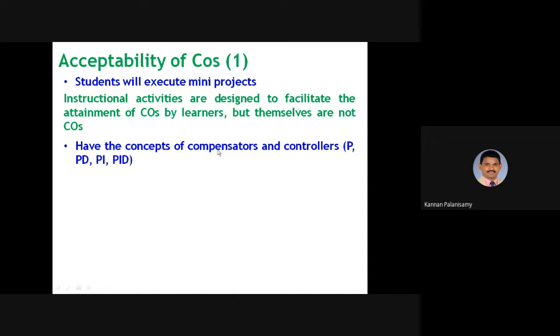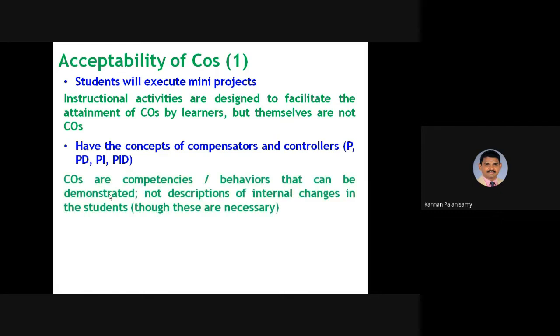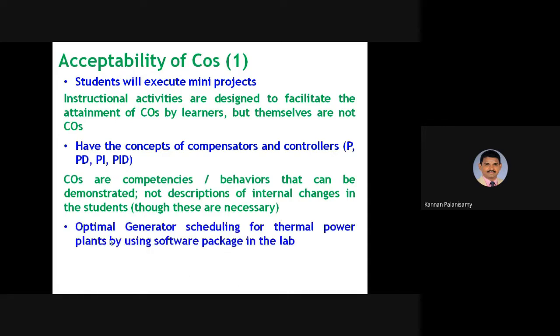And the next one: have the concepts of compensators and controllers, P, PD, PA, and PID. Here, COs are competencies or behaviors that can be demonstrated, not descriptions of internal changes in the students. And the next one: optimal generator scheduling for thermal power plants by using software package in the lab.